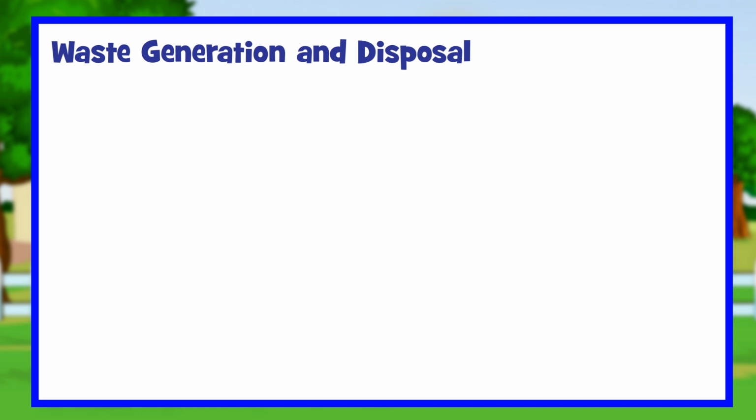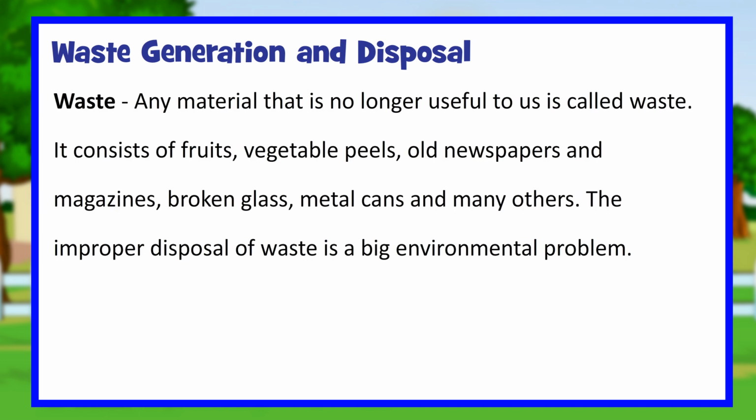Waste generation and disposal. Waste, any material that is no longer useful to us, is called waste. It consists of fruit and vegetable peels, old newspapers and magazines, broken glass, metal cans and many others. The improper disposal of waste is a big environmental problem. Kinds of waste.